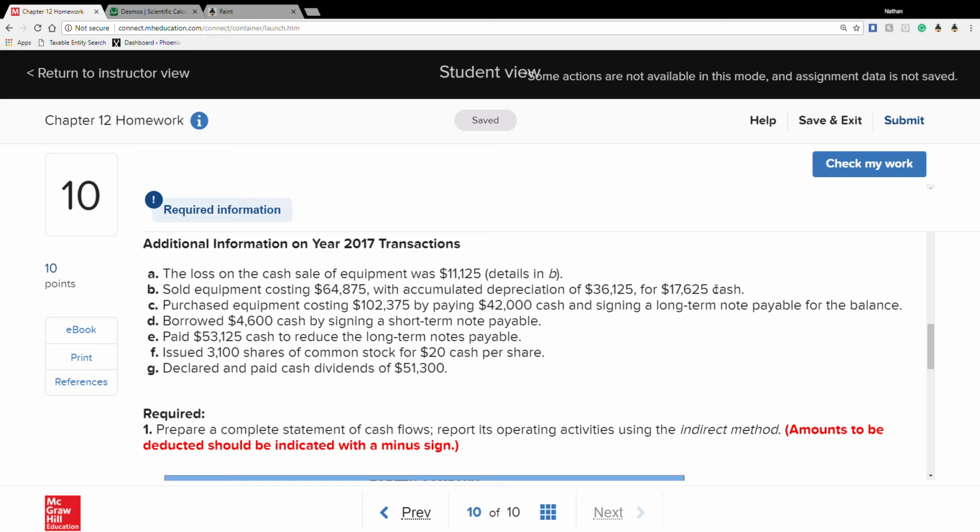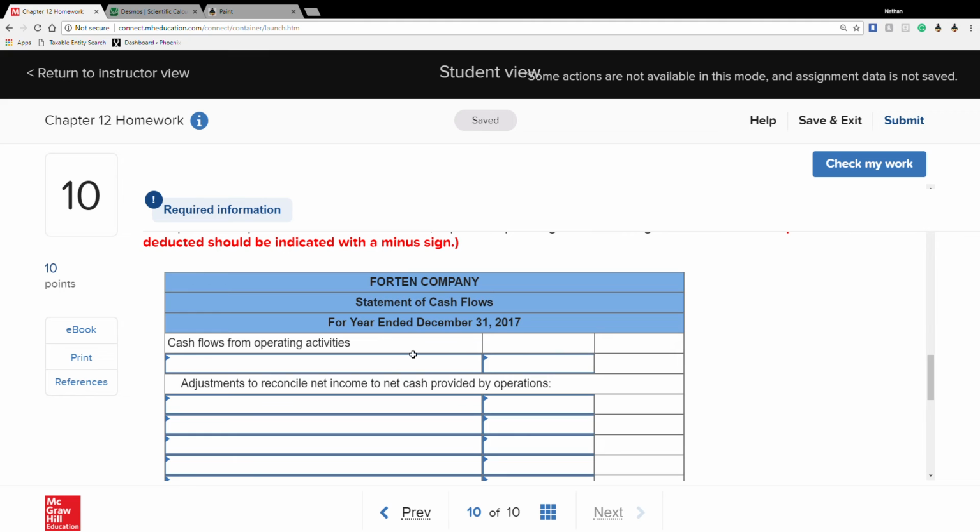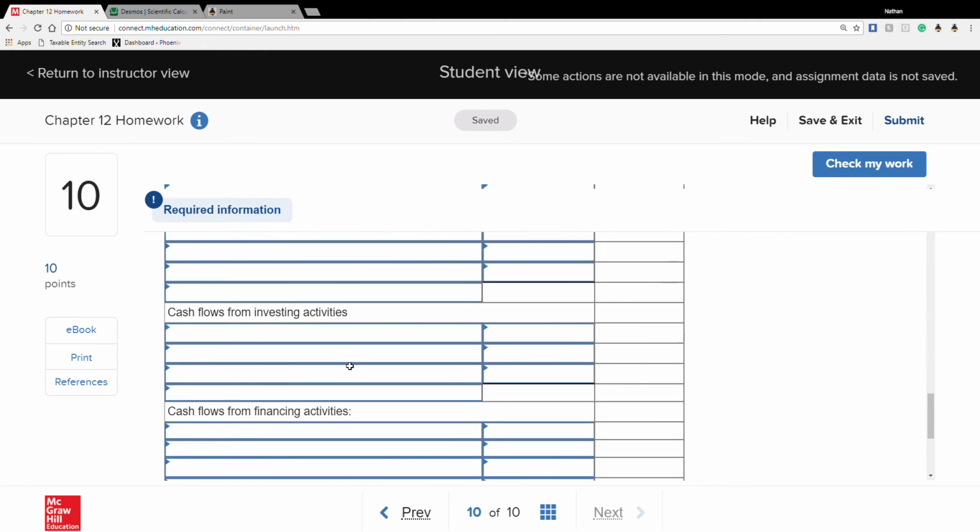Issued 3,100 shares of common stock at $20 cash per share, and declared and paid cash dividends of $51,300. Alright, so lots of stuff going on right there. Let's just start pacing out one by one. A lot of this is dealing with investing or financing. Not too much that we really need for our operating. Okay, so we're going to start with our operating in itself.